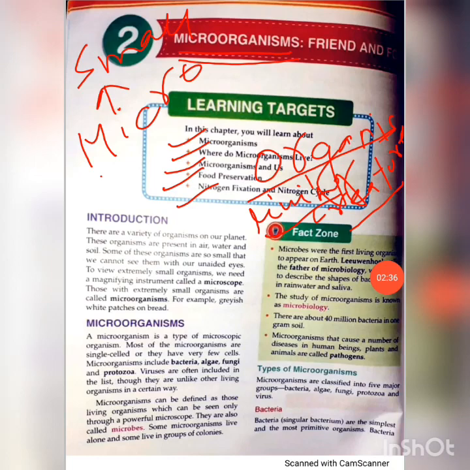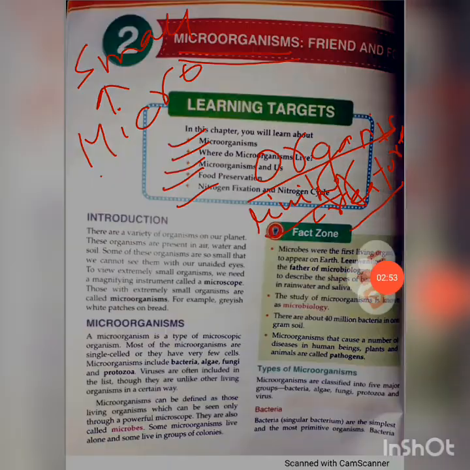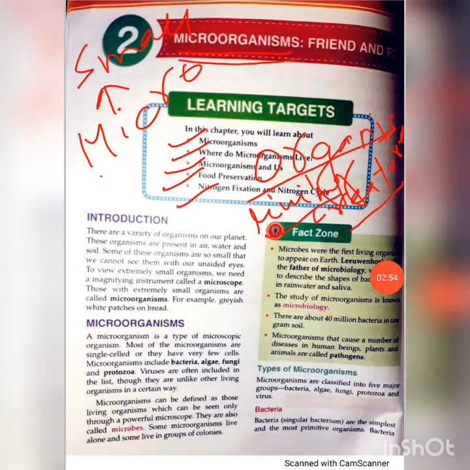Micro means extremely small, and organism means living creature. So now I think the meaning of microorganism is clear to all of you.